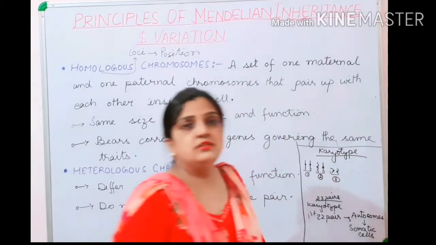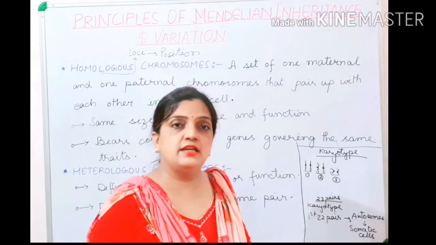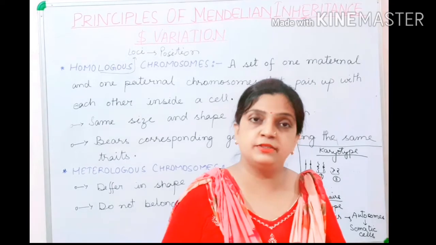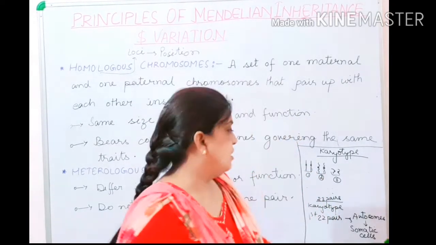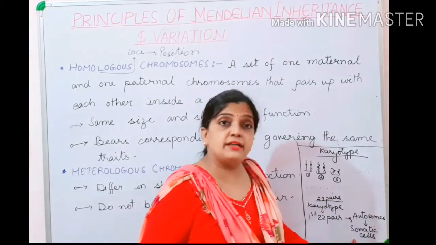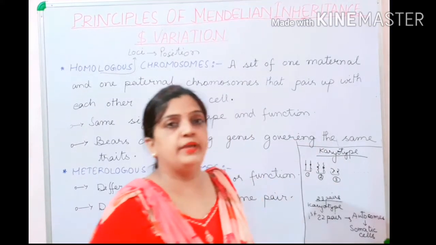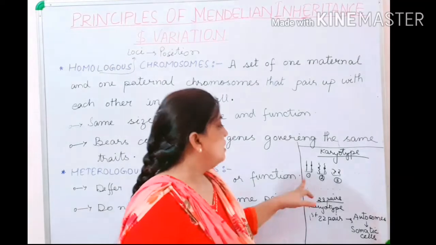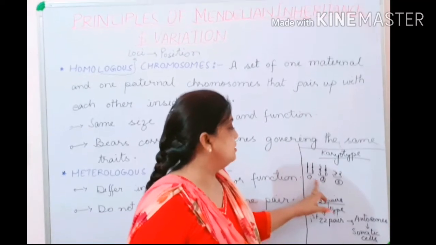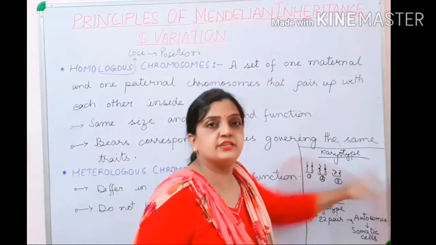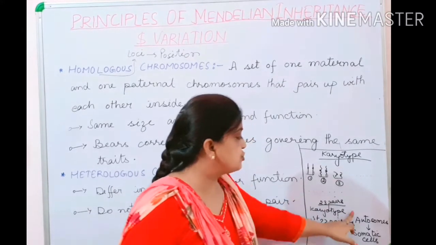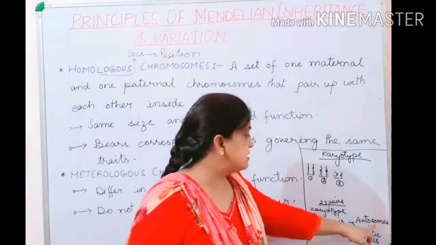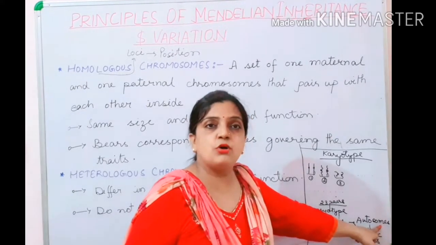Hope children, the concept of somatic cells and generative cells is clear to you all. I have explained in the last chapter, human reproduction. Now these somatic cells are responsible to make the body cells. The first 22 pairs will make the somatic cells, and they are called autosomes.